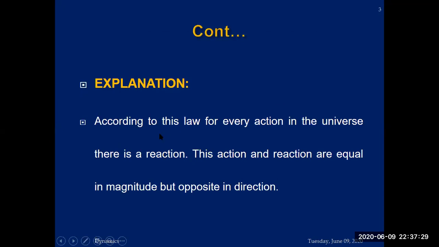What's the explanation according to this law? For every action in the universe, there is a reaction. This action and reaction are equal but opposite in direction. This is the explanation of this law. For every action in the universe, there is a reaction, and this action and reaction are equal in magnitude but opposite in direction.